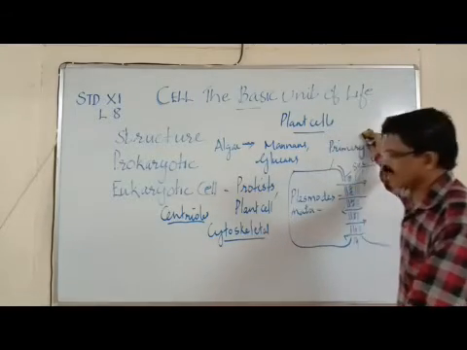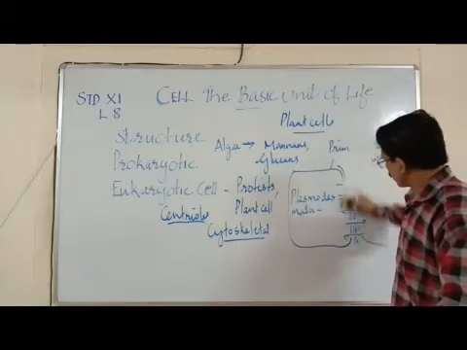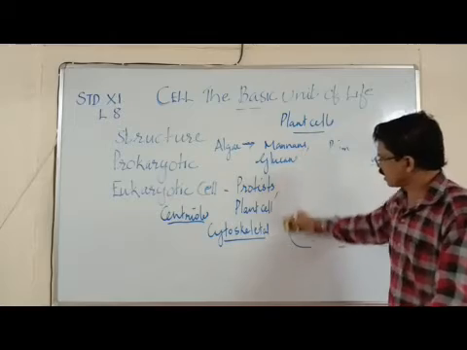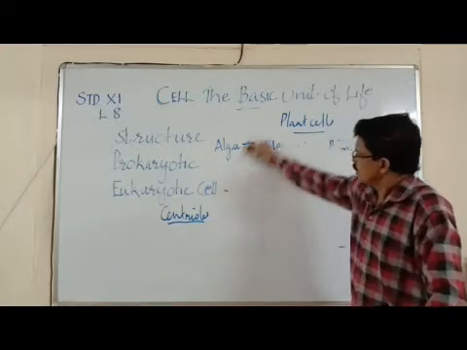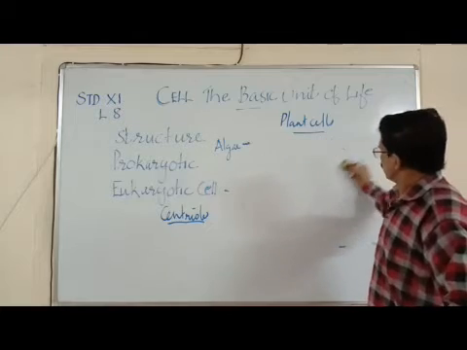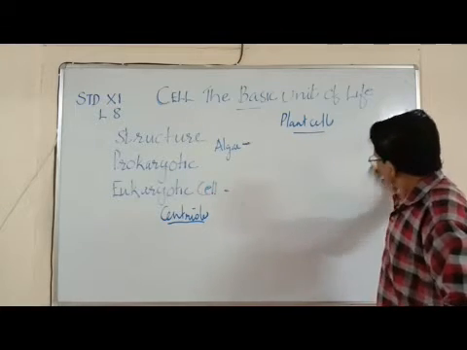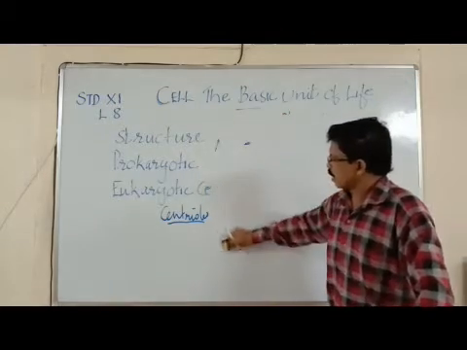So you got what plasmodesmata are: cytoplasmic connections between adjacent cells in plant cells. You have already studied certain differences between plant cells and animal cells. I will not repeat them.